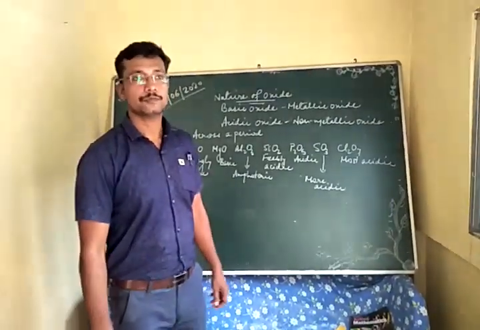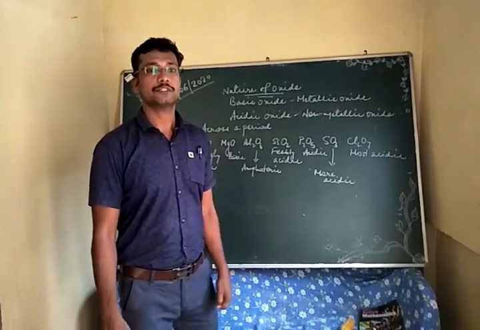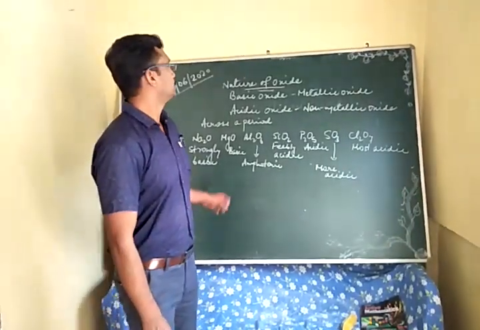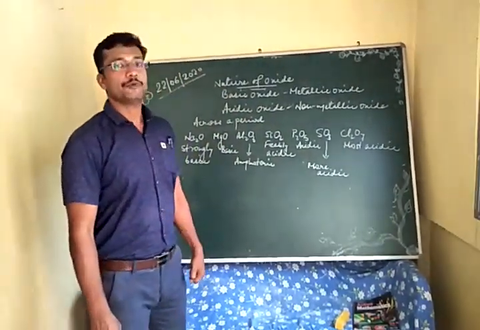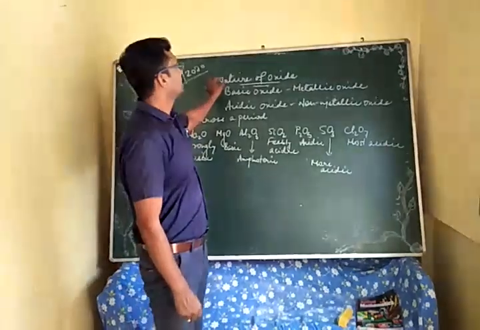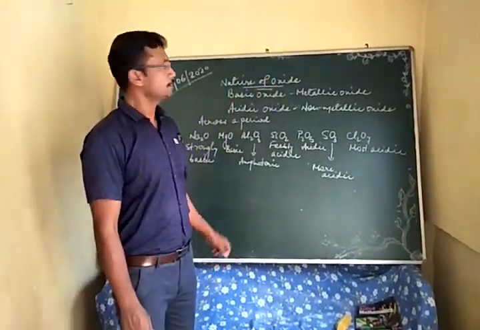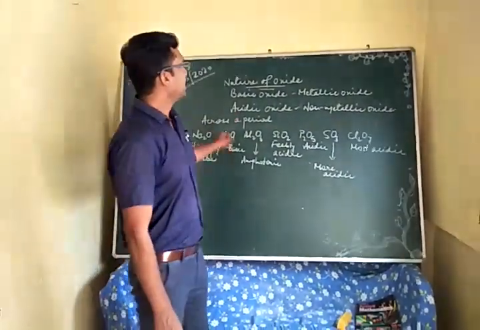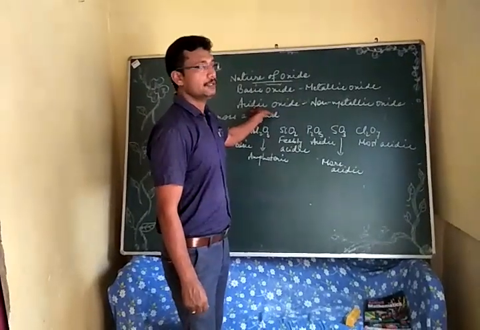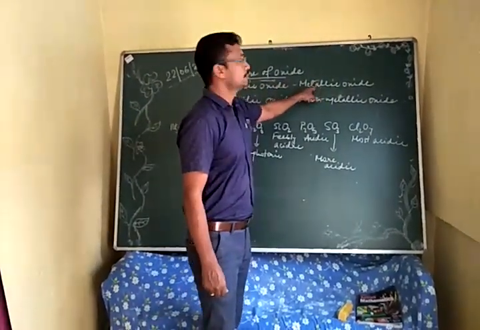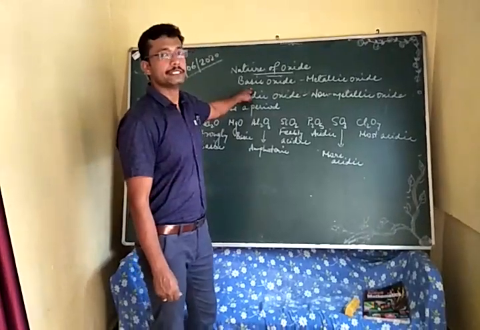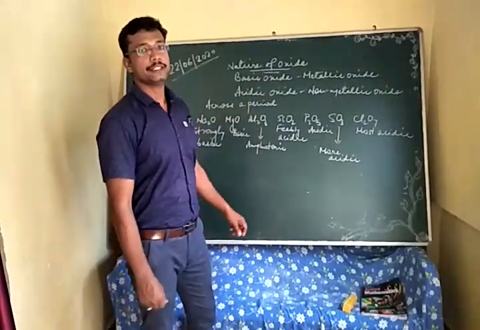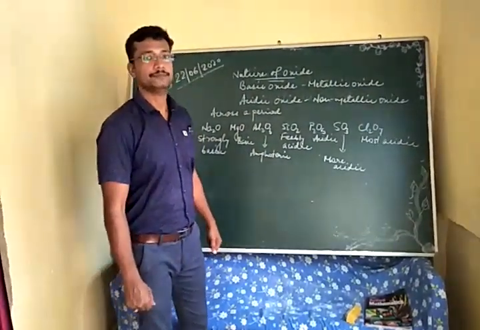Good morning, students. We are going to carry on with the same chapter in chemistry, that is chapter 1, periodic table. And we can see another property, which is the nature of oxide. So there are two natures of oxide. Basically, they are basic oxide and acidic oxide. Metallic oxides are basic oxides, that is, they are basic in nature, and non-metallic oxides are acidic in nature, so they are also called acidic oxides.